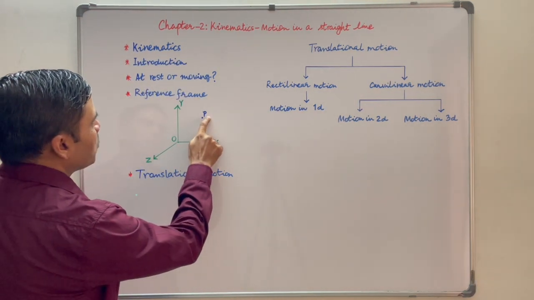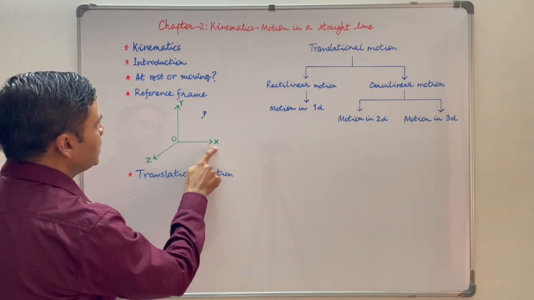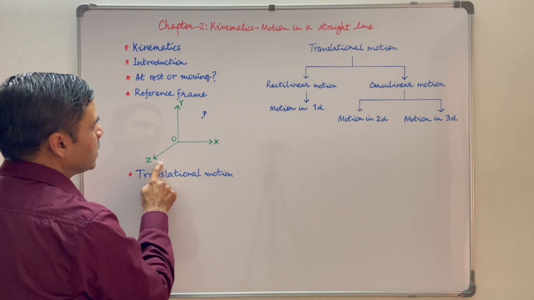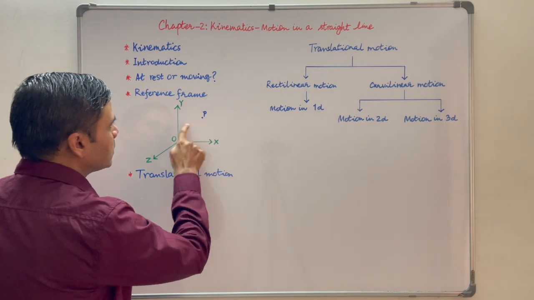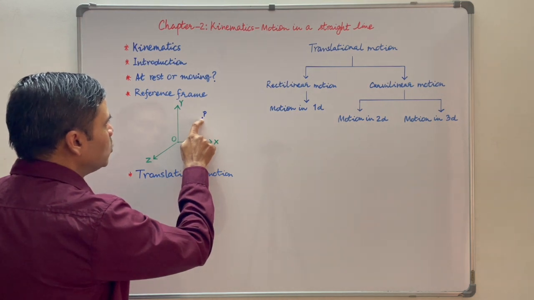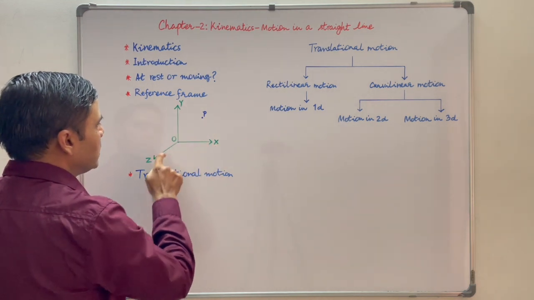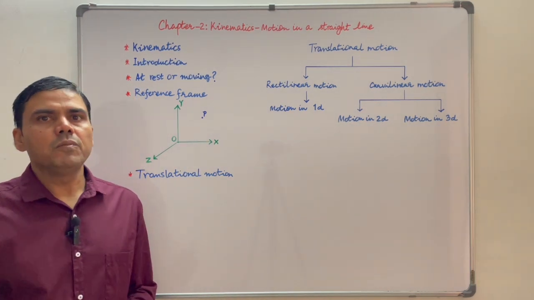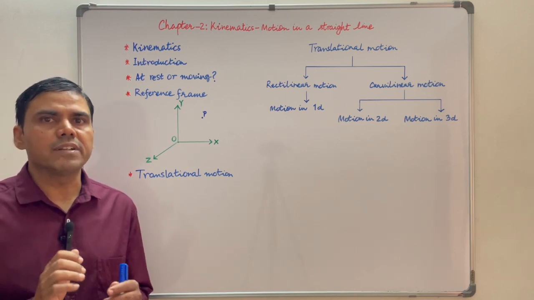Suppose there is a particle at point P. To locate this particle, we need a reference frame. A convenient reference frame will be three mutually perpendicular axes x, y and z in a 3D Cartesian coordinate system. Coordinates of this point will give the location of the particle. Now add a clock to this reference frame to measure time. As the time passes, if the coordinates of this point do not change, then the particle is at rest. If any of the coordinates x, y, z changes, then we say that the particle is in motion. From here onwards, we will assume that the reference frame is already chosen and the particle is moving with respect to the chosen reference frame.